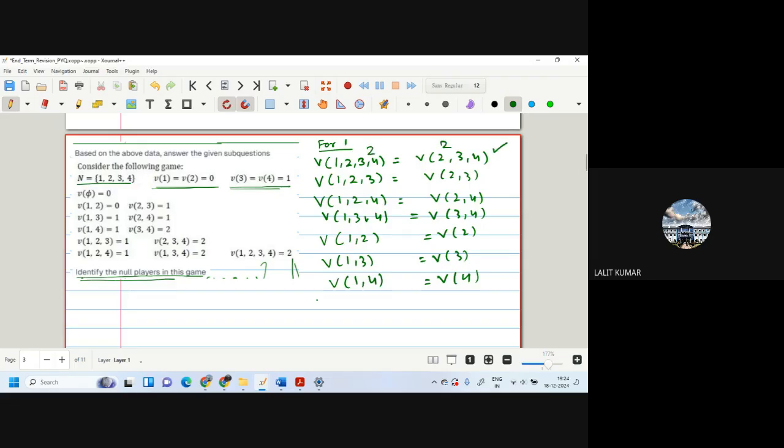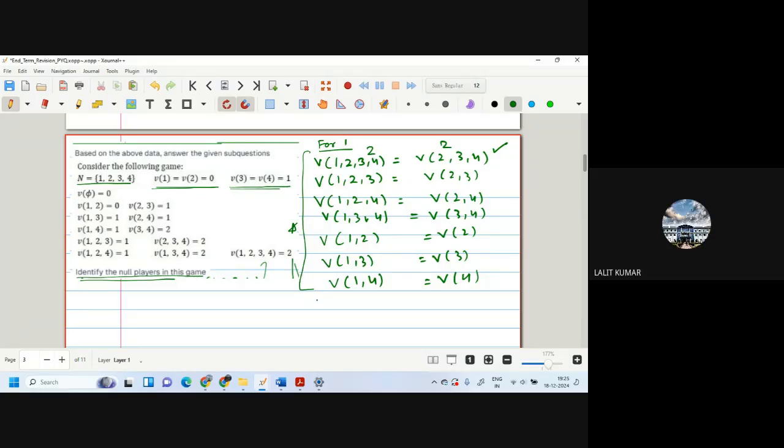So this condition is met. And all these conditions have to be met. In case any one condition is not getting met, then he is not a null player. Acha, we'll have to check for all the 4 players? All the 4 players. So one by one, we can check that. But again, there is a hack to how to solve it. So let's check for 1.